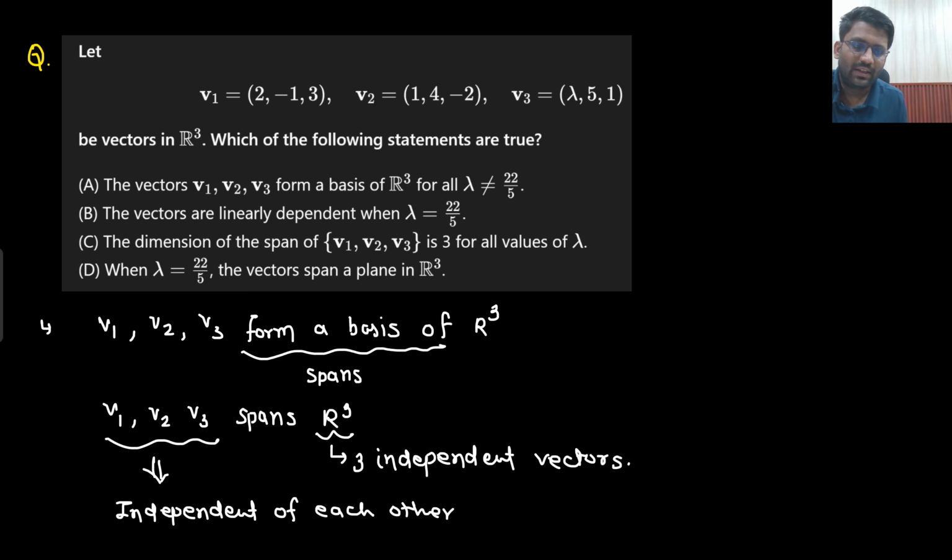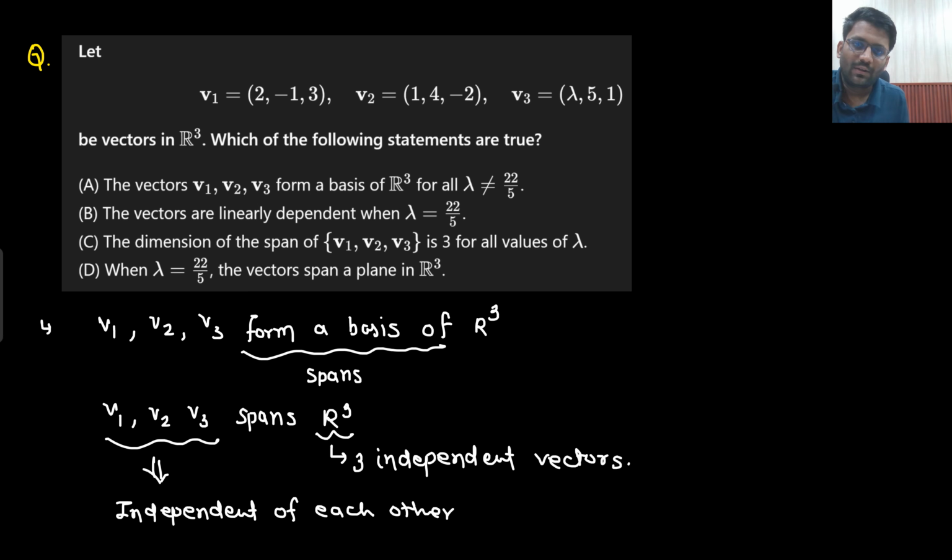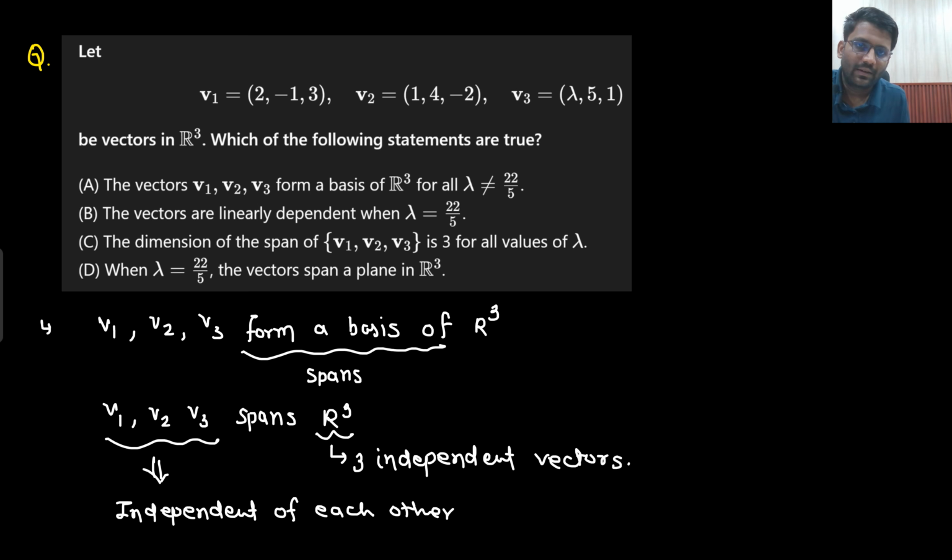That means if all 3 are independent of each other and I make a matrix, then what will happen? The rows are 2, minus 1, 3; 1, 4, minus 2; lambda, 5, 1.